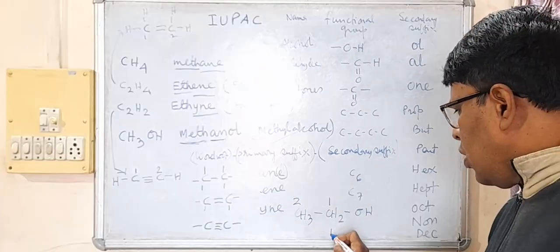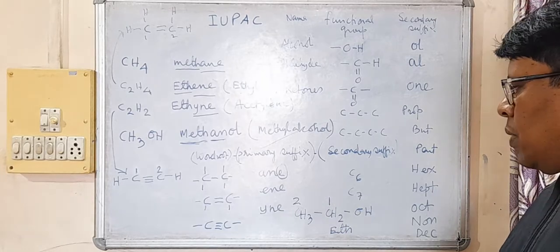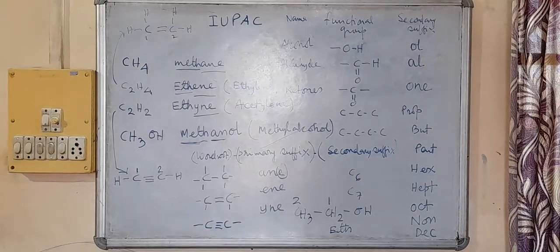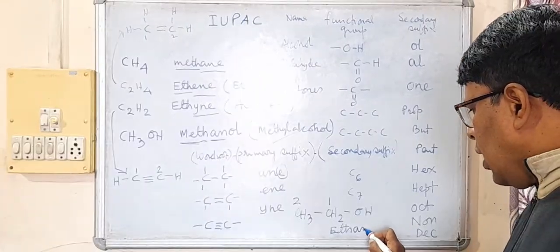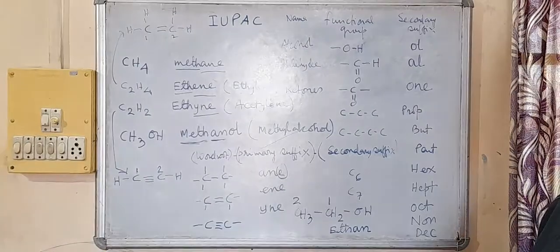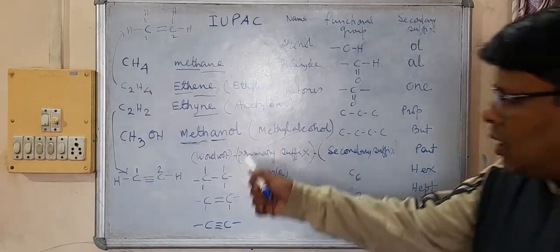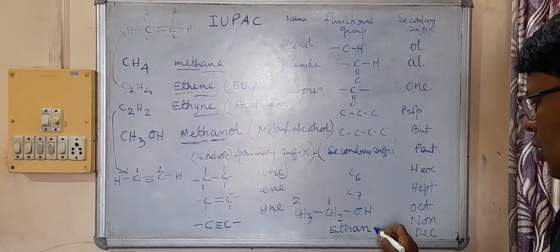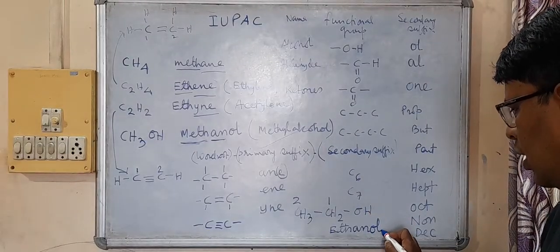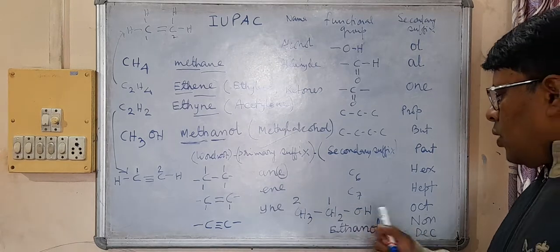So the word root will be eth. And carbon-carbon single bond, so ANE, but we will not write E. As already said, E will be deleted, and for this OH, the suffix OL will come. So the name of this compound is ethanol.